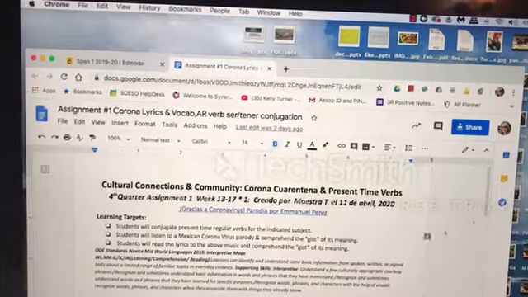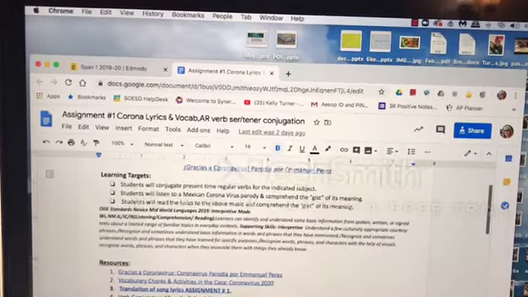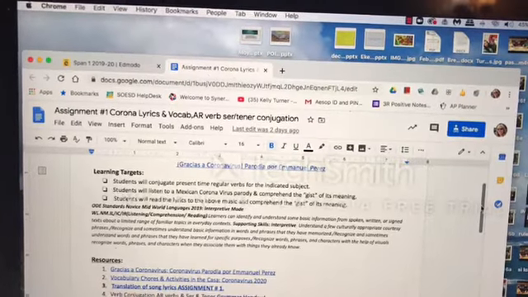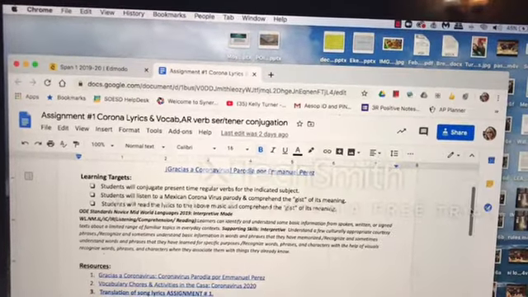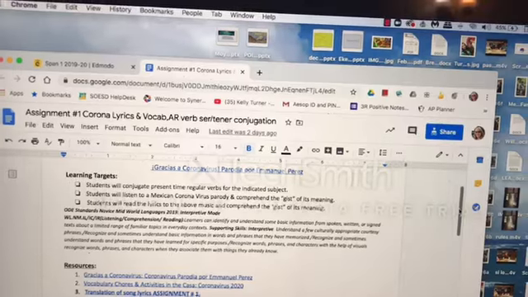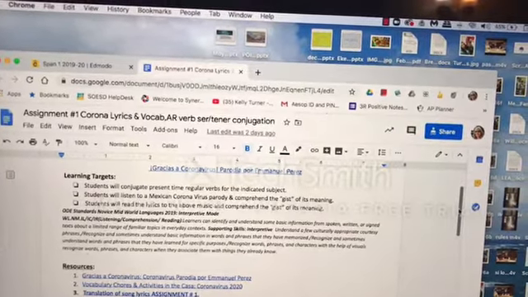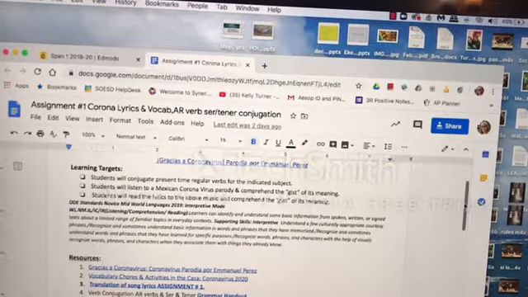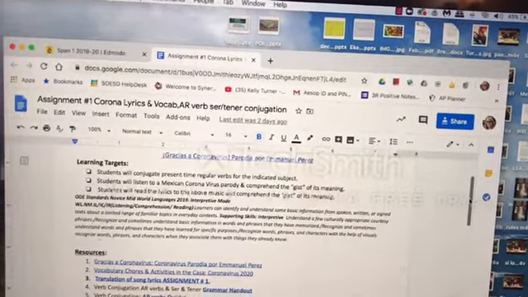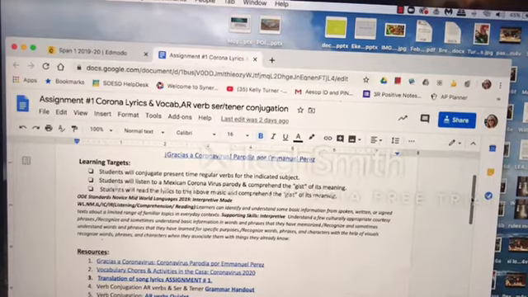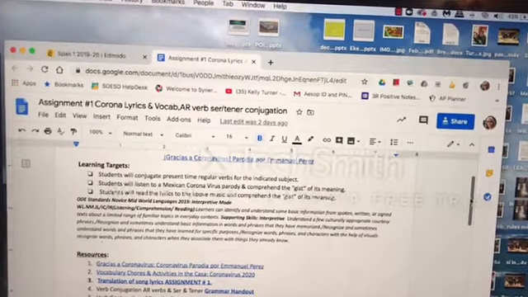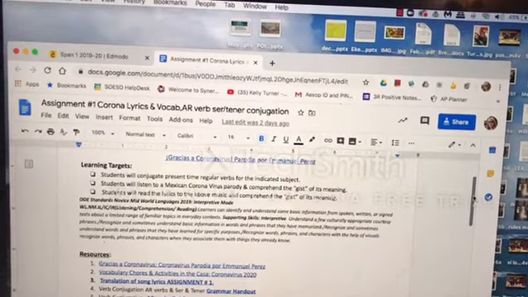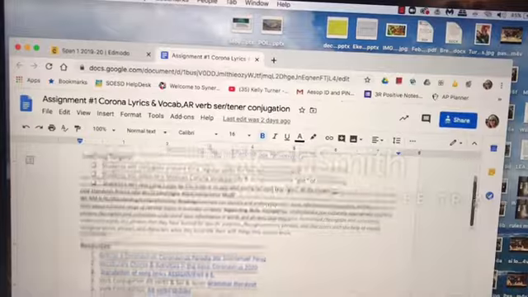So the first thing it tells you is what the learning targets are, and that means what is the purpose of the lesson and what will you be quizzed on. Well, this one is you need to be able to conjugate present time verbs ser and estar. And you're also going to listen to a parody, which is a funny song about the coronavirus from a Puerto Rican man named Manuel Perez, and you're going to comprehend the gist of it, and you'll be able to also read the parody and understand the gist. Gist just means the general idea.